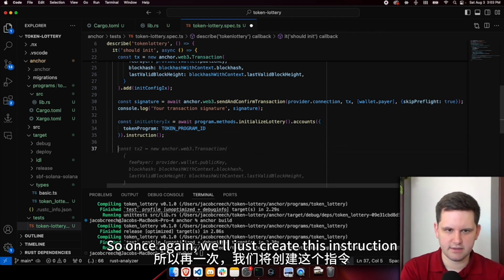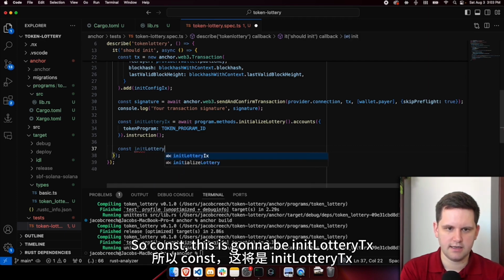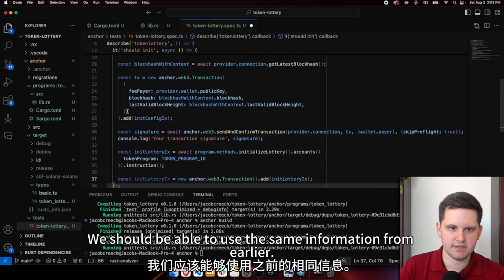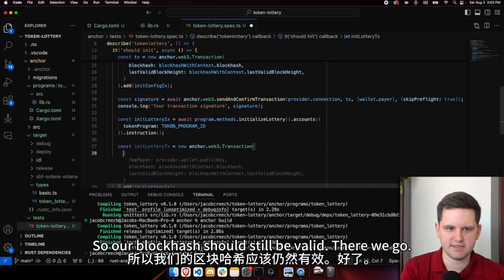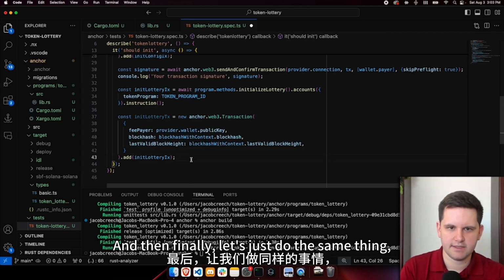So once again, we'll just create this transaction. So const, this is going to be init lottery tx equals new anchor.web3 add lottery tx. We should be able to use the same information from earlier. I don't expect time to have passed dramatically, so our block hash should still be valid. There we go. And then finally, let's just do the same thing.